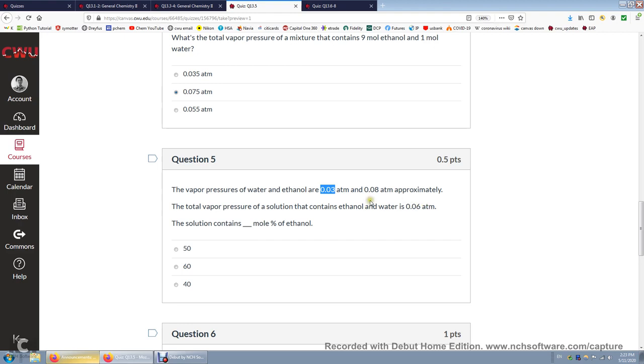You set up the equation, you solve the equation, I think you'll get 60%. Another way to look at this is that 0.06 is closer to the ethanol number. Therefore, it's likely or very likely that we have a solution that contains more ethanol than water, so 60%.